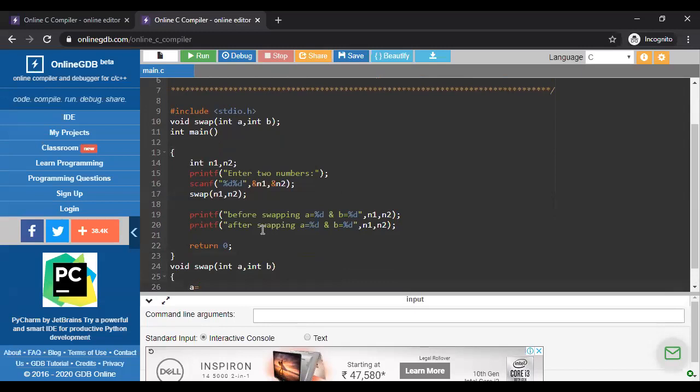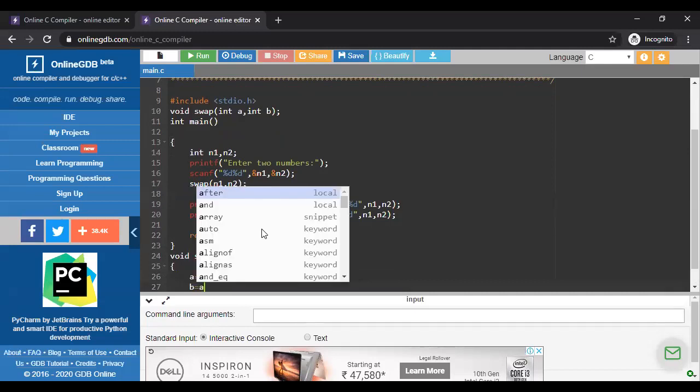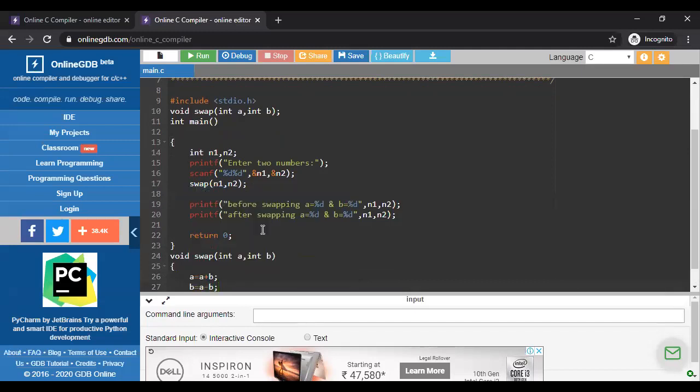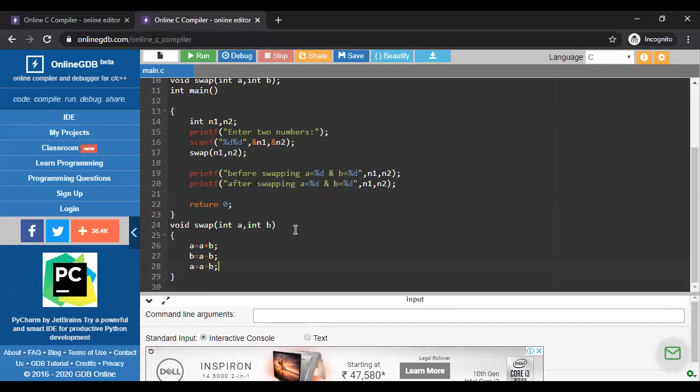So we know that a is equal to a plus b, b is equal to a minus b, and a is equal to a minus b. Right? Is the logic okay or not?